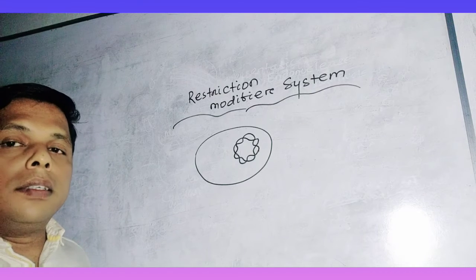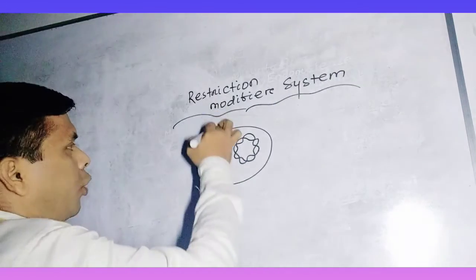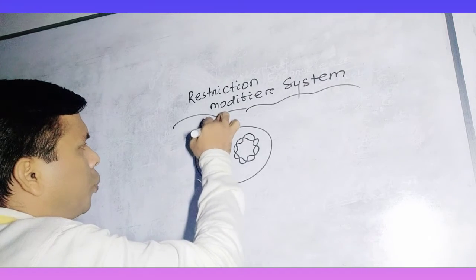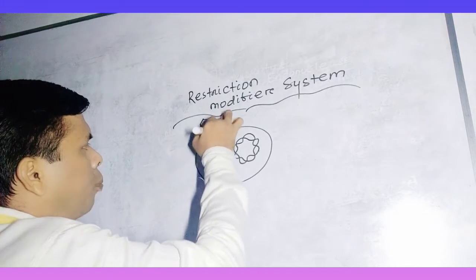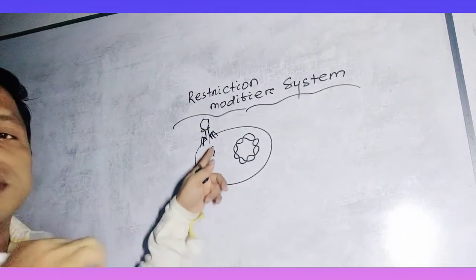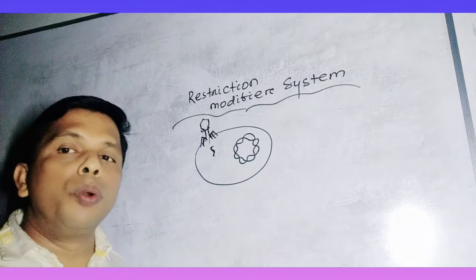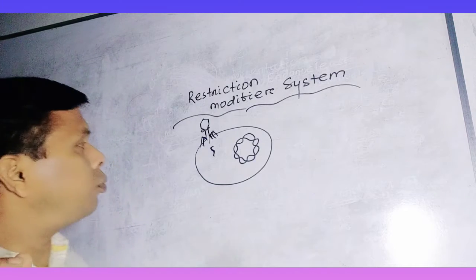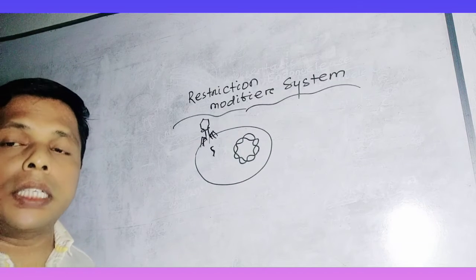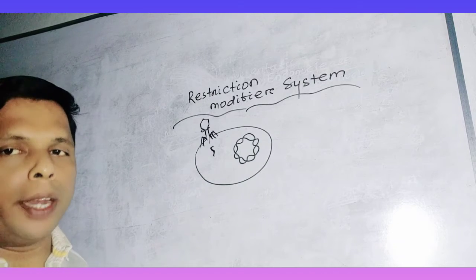When the DNA of a bacteriophage, suppose viral DNA, enters it, we have given the name restriction because it restricts the double-stranded DNA of the virus from multiplication, preventing viral multiplication.